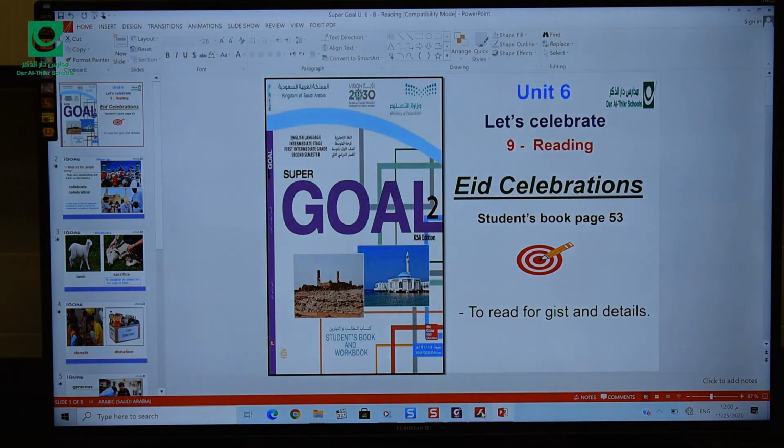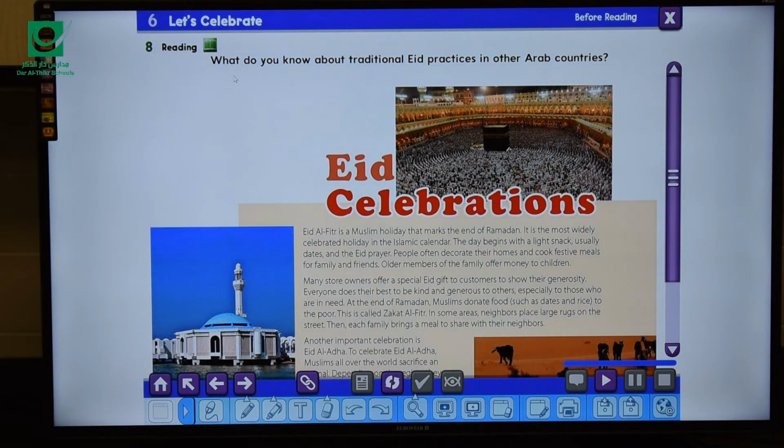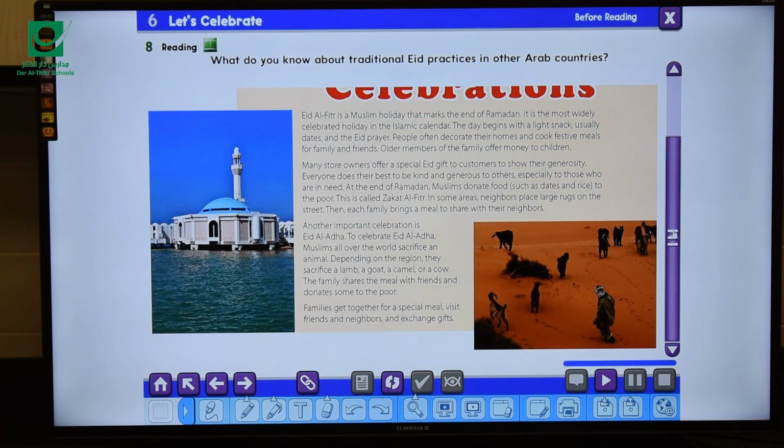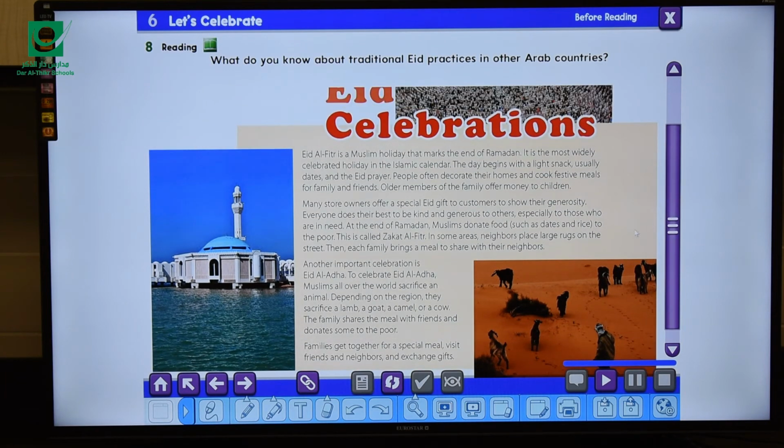Okay, let's go to this part. Here we have Eid celebrations. What do you know about traditional Eid practices in other Arab countries? In this part, you're going to know some other practices during Eid al-Adha or Eid al-Fitr in other Arab countries. I want you to listen and follow this. After that, we have some questions. Okay? Now, listen and follow.